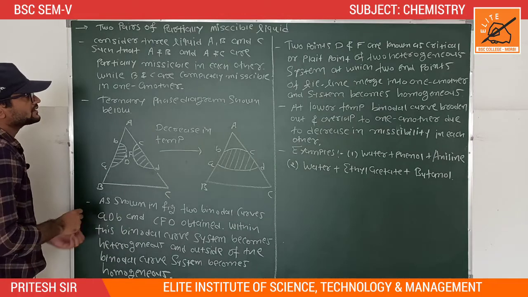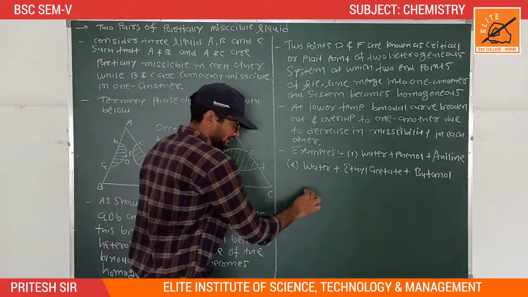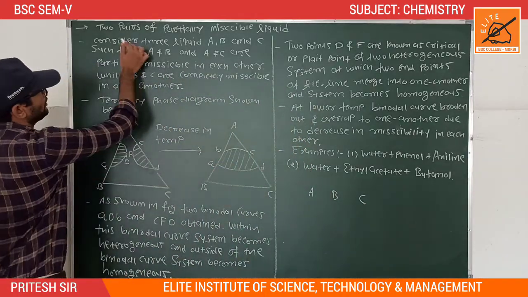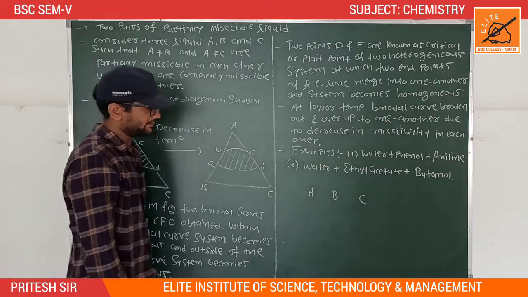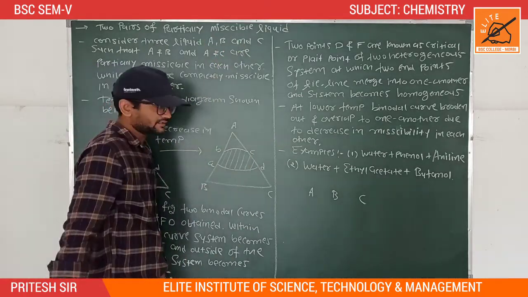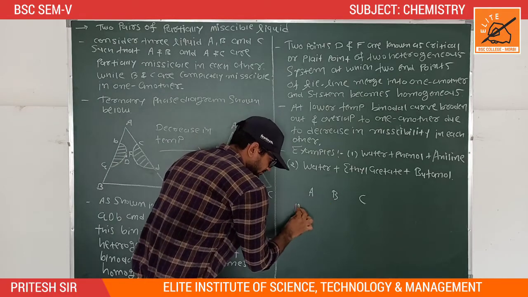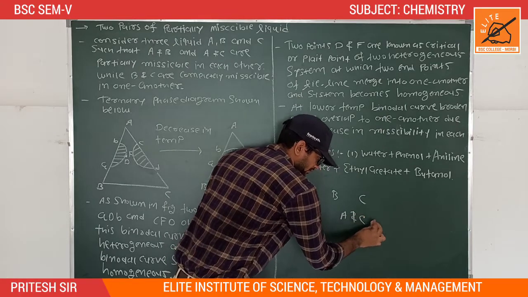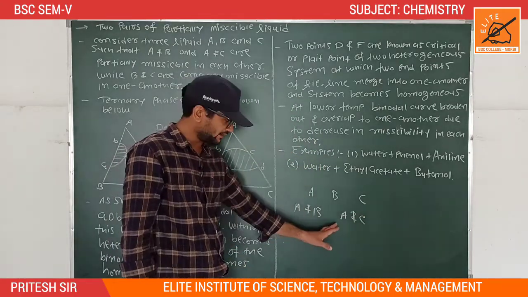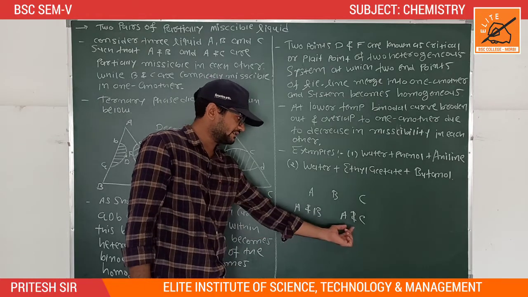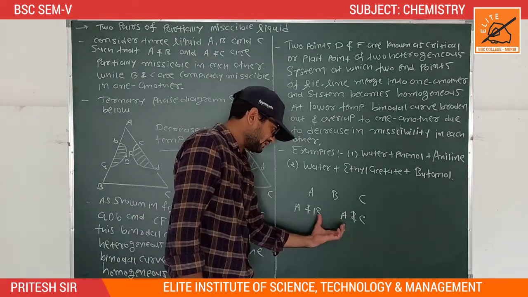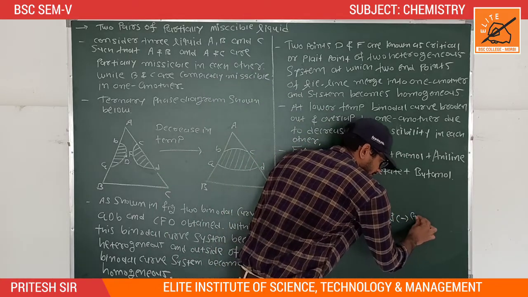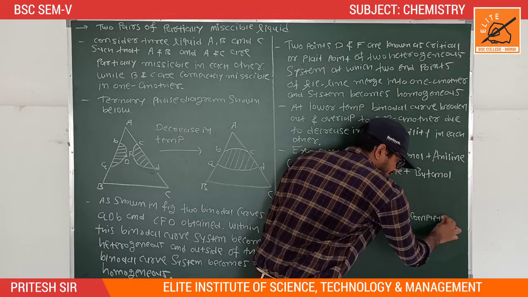First, consider three liquids, capital A, capital B and capital C. Two pairs out of the three are partially miscible. It means here A and B, and A and C. Liquid A and B is the one pair and liquid A and C is the second pair. These two pairs are partially miscible, while capital B and C are completely mixed. It means they form a homogeneous solution.